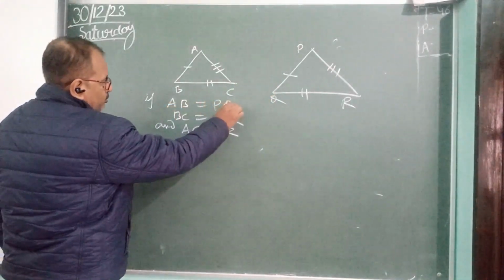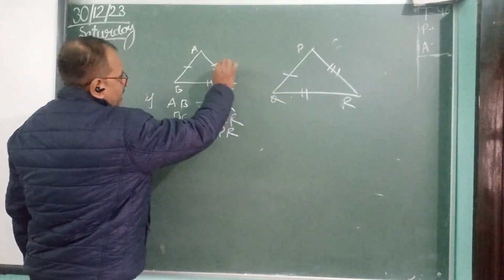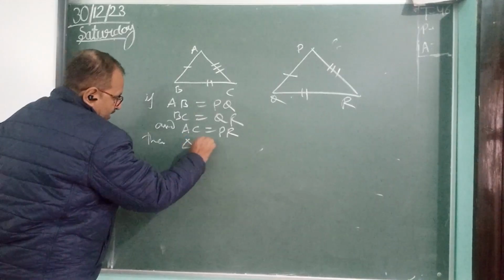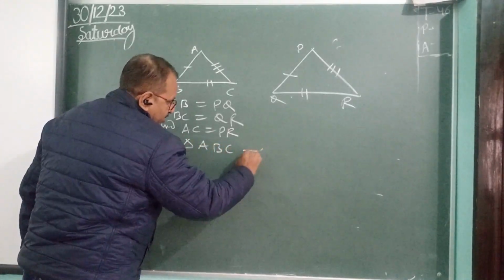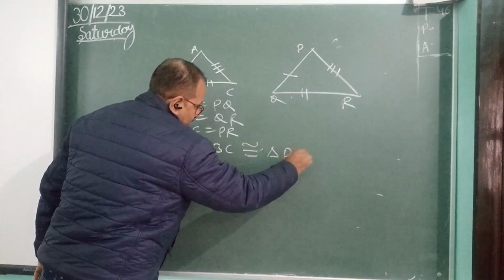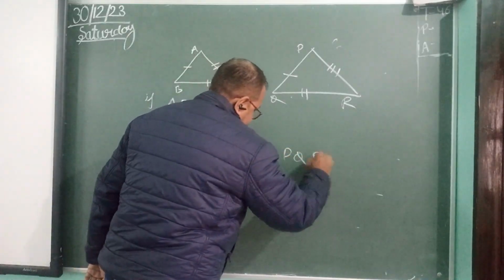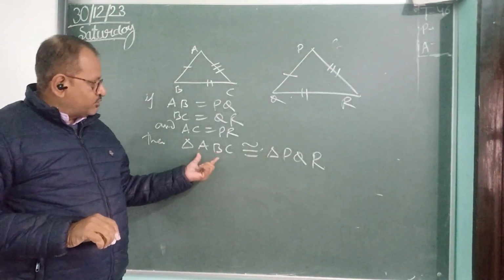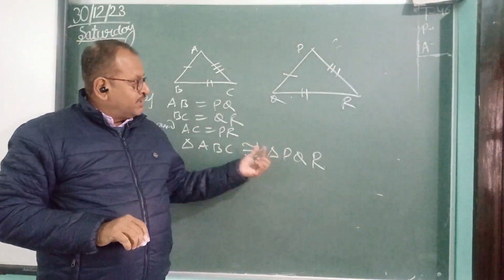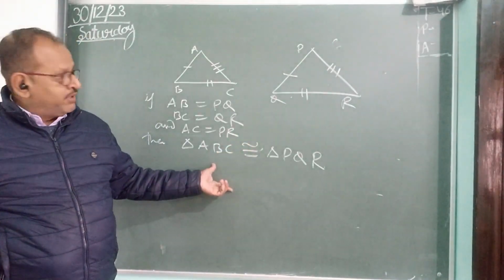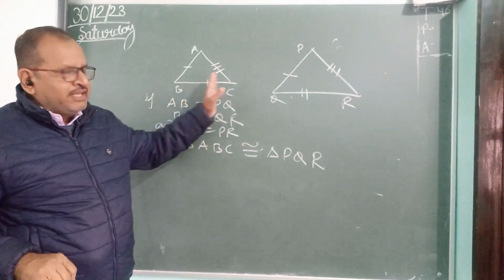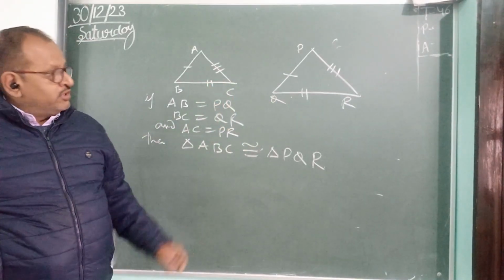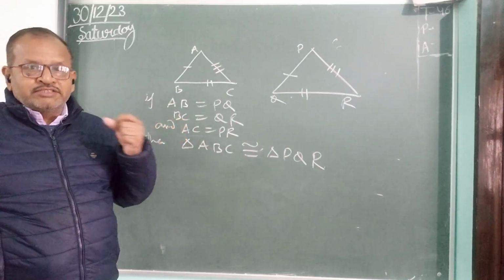So if AB is equal to PQ, BC is equal to QR, AC is equal to PR, then we can write triangle ABC congruent to triangle PQR by SSS congruency. When these two triangles have become congruent, then corresponding parts will be equal. So all these three sides are already given equal. So the remaining three angles will also be equal. Which angles will be equal? Corresponding angles will be equal.